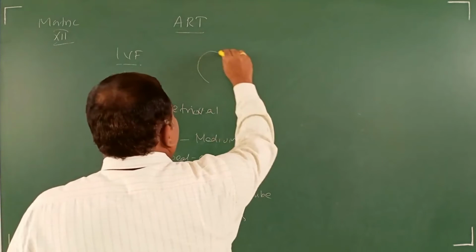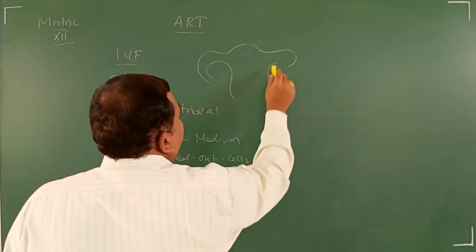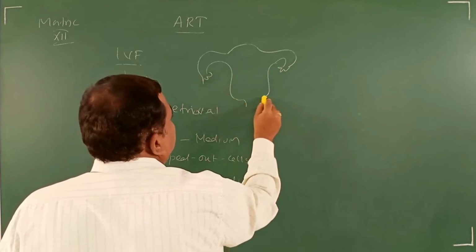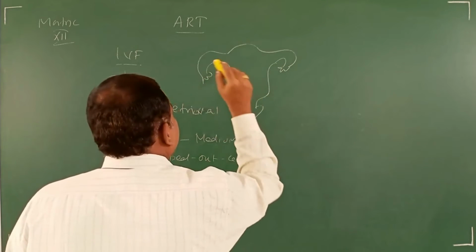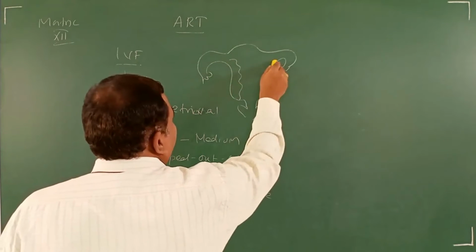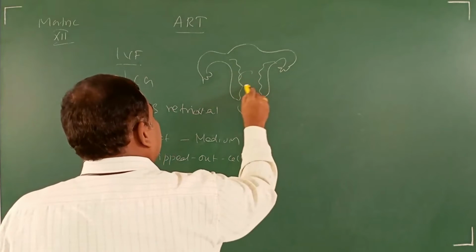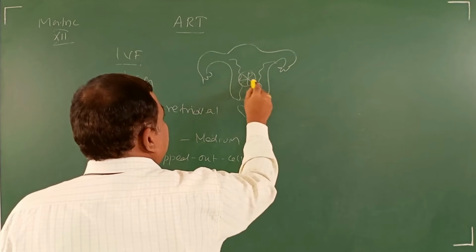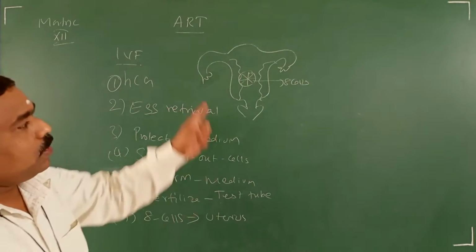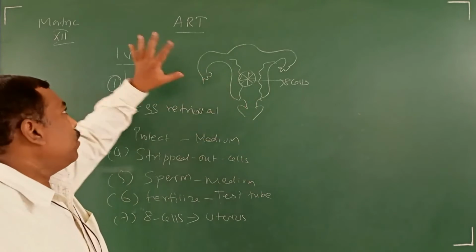So this is the fallopian tube, the uterus, the cervix, the vagina. Now, in the 8th cell stage, this is the endometrium, and here they keep the embryo in the 8th cell stage. If they keep the embryo in the 8th cell stage, that is called IVF.